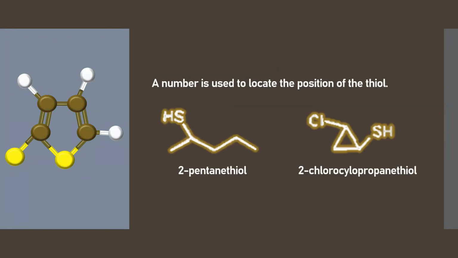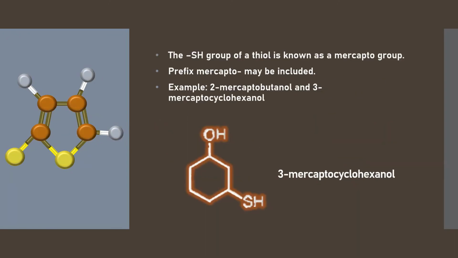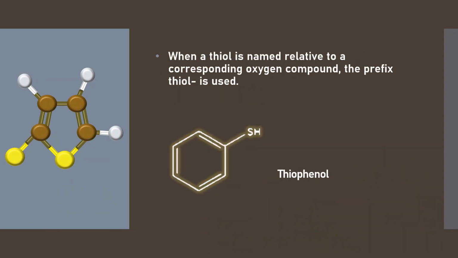A number is used to locate the position of the thiol. Other examples, as you can see, are 2-pentane thiol and 2-chlorocyclopropane thiol. The SH group of a thiol is known as a mercapto group, and therefore the prefix mercapto may be included in the names of certain compounds. For example, 2-mercaptobutanol and 3-mercaptocyclohexanol. When a thiol is named relative to a corresponding oxygen compound, the prefix thio is used. For example, thiophenol.